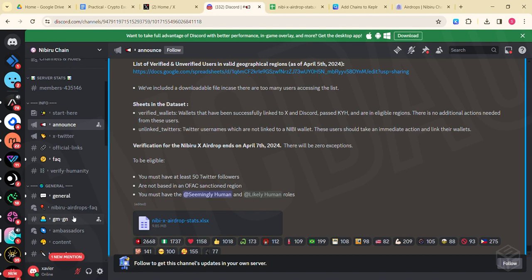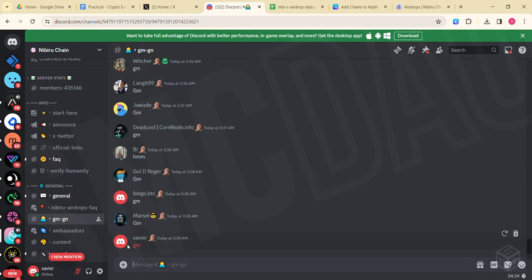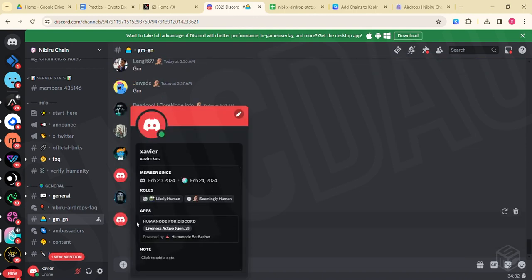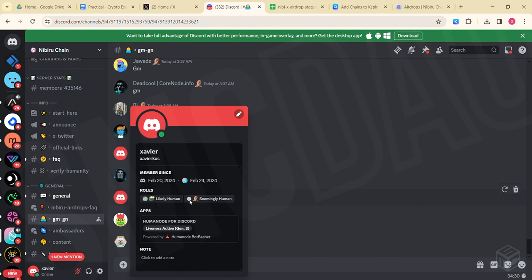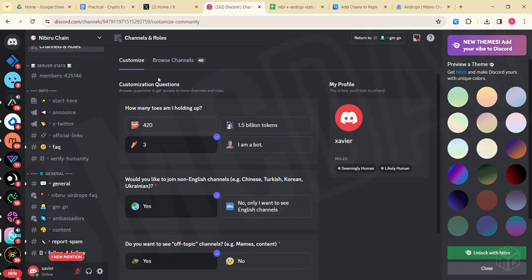What this means is that when you send a message on the Discord server and tap on our profile, you must have the likely human or seemingly human role. If you do not have this role, ensure that you get it. You get the role on the Discord server. Just head over to channels and roles, and you see where you're required to get this role.